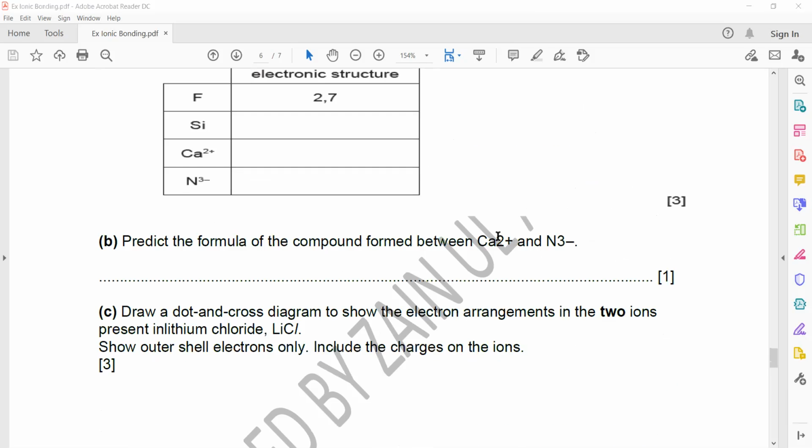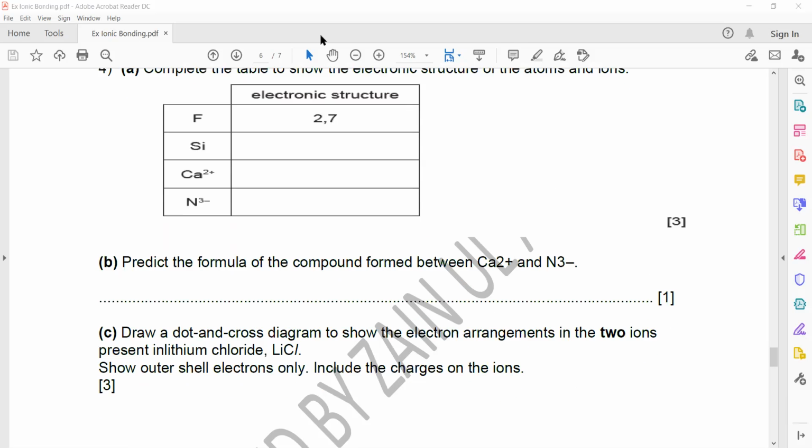Predict the formula of a compound between calcium and nitrogen. How do you predict the formula of this compound? Calcium is group 2, so it's plus 2. Nitrogen is group 5, so it's minus 3. Whenever we have two valencies, we simplify the valency and then cross multiply. So it will be Ca3N2. That's the formula of calcium nitride.